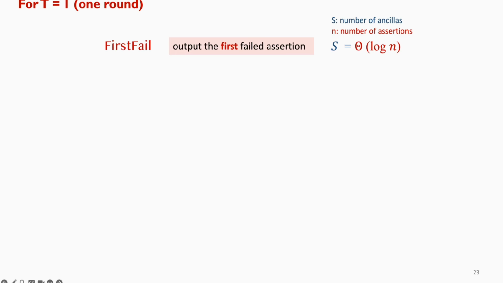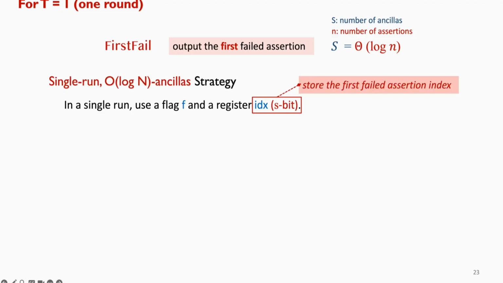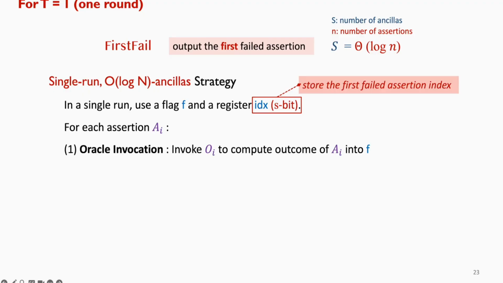Here we provide one possible construction with all log n space for the first fail problem. In a single run, we use two pieces of ancilla, a 1-bit flag qubit f and the index register whose size is log n plus 1 qubits. Then for each assertion we encounter, we do 3 steps.